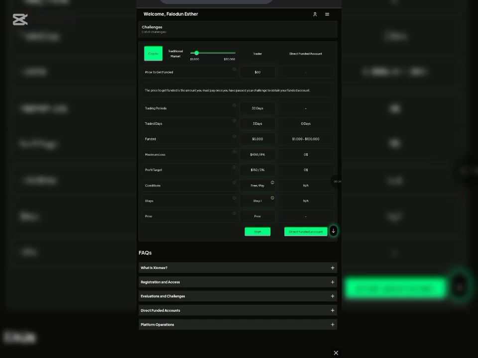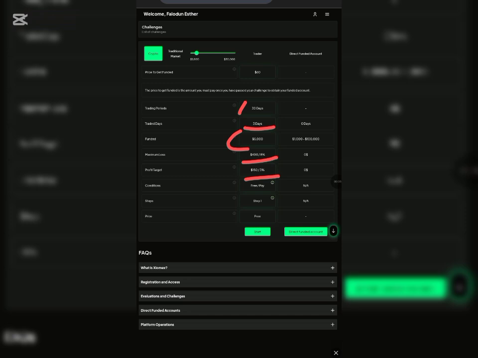As you can see, the funded account here is $5,000. The trading period is 30 days. The traded days must be 3 days. You must trade for 3 days. Then the maximum loss is 8% right here. The profit target is 3%. Then these are the terms and conditions you need to know concerning this particular account.